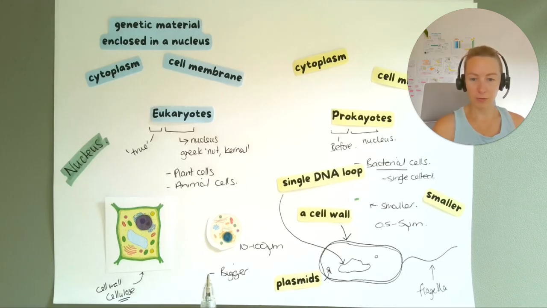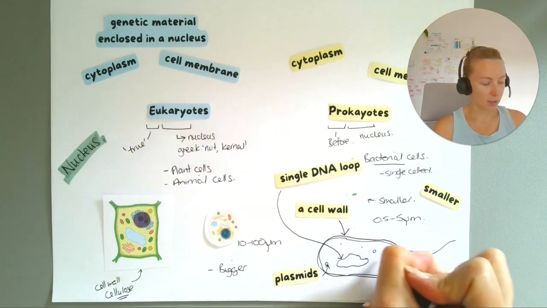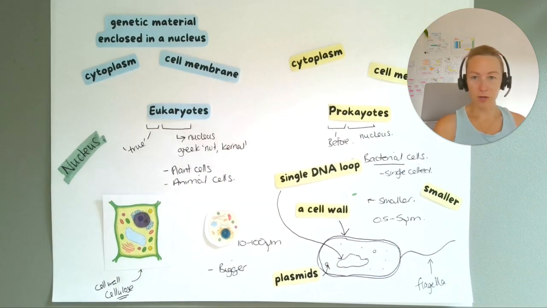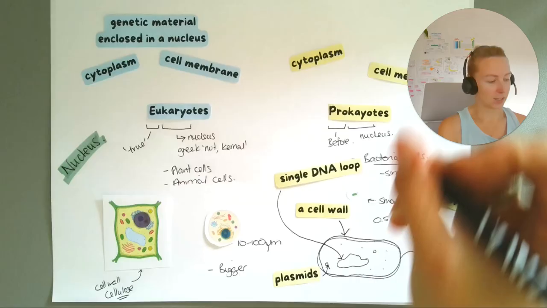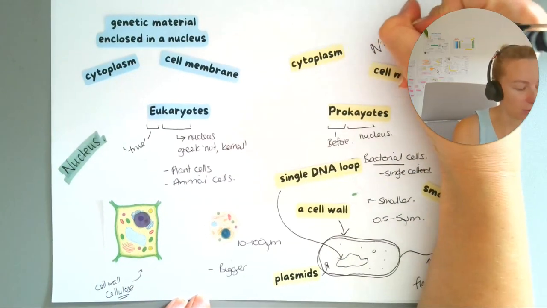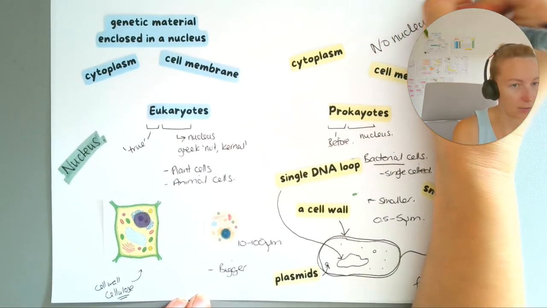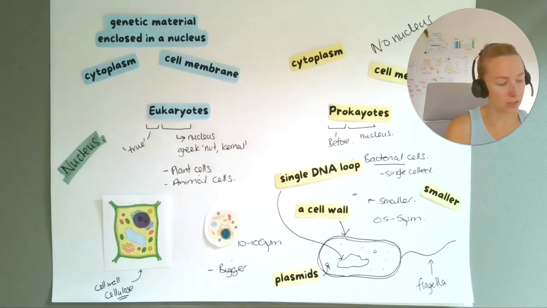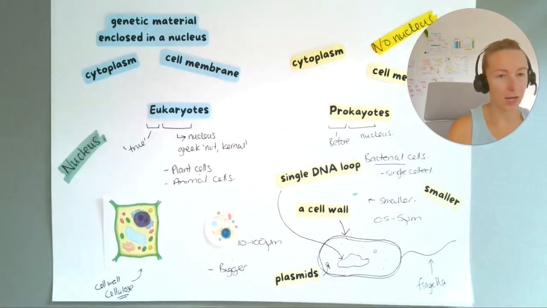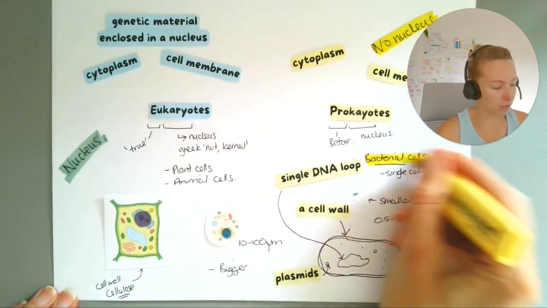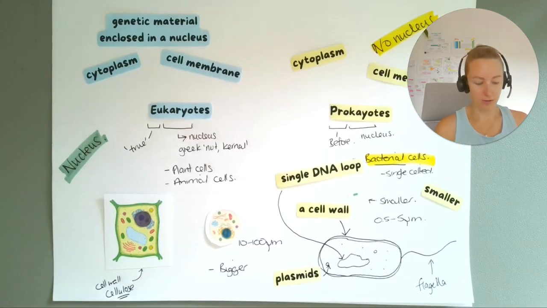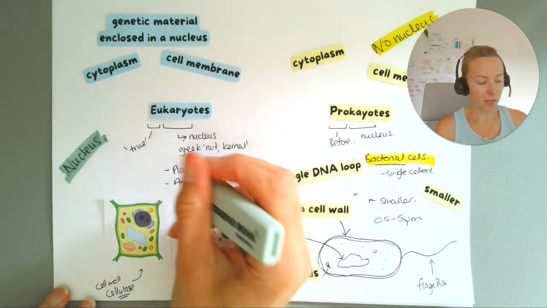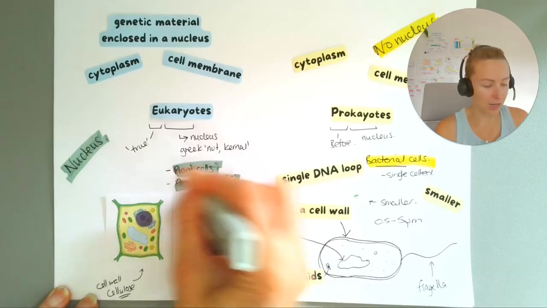So there are some more things that we see. We see ribosomes in the prokaryotes as well. And we're going to dive into what all these different parts are in one of the next videos that I do. But for now, the big thing to have is that prokaryotes do not have a nucleus. So these ones do not have a nucleus, and they are bacterial cells. Whereas eukaryotes, they do have a nucleus, and they are plant cells and animal cells.